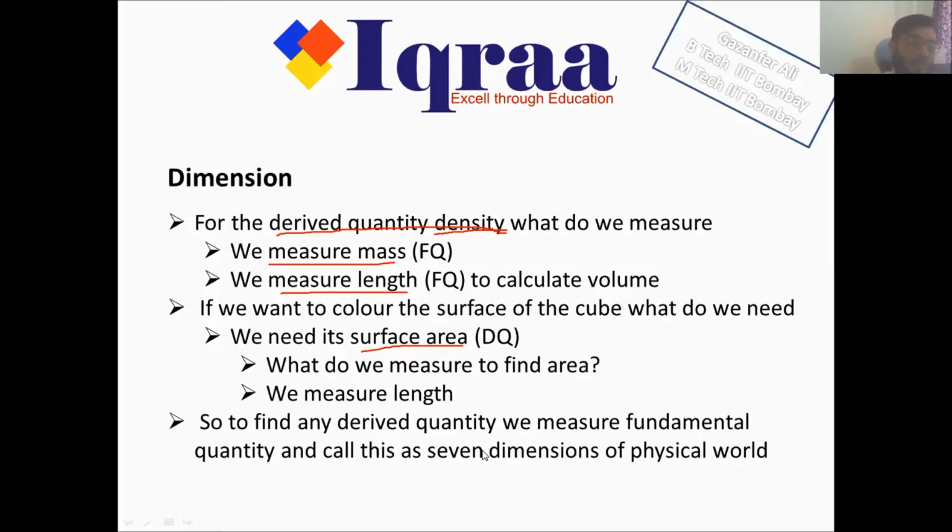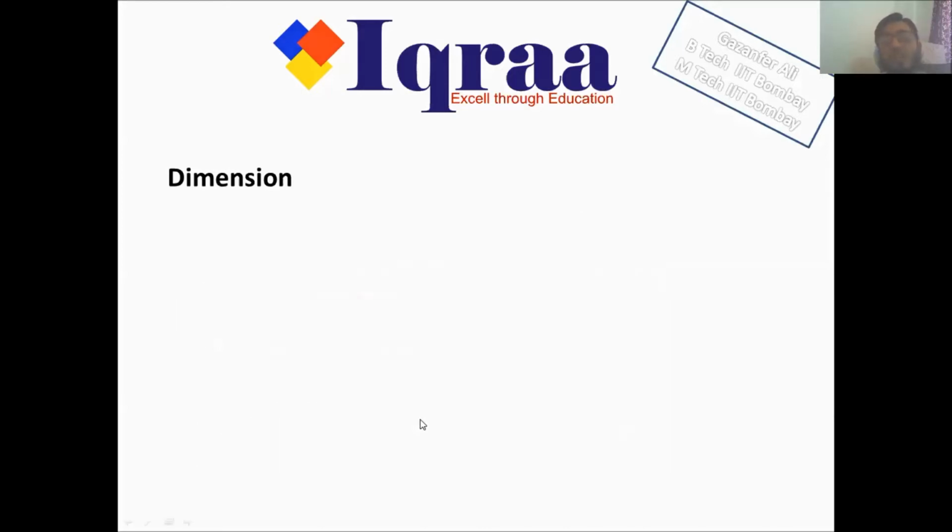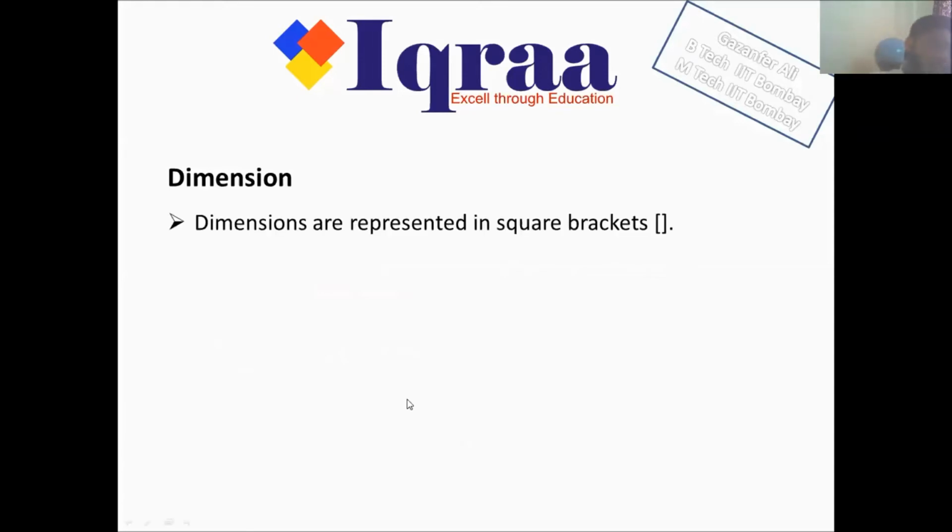So when you want to define the dimension, we have still not defined it, but we see that for any derived quantity, we are basically supposed to measure the fundamental quantities, and from those fundamental quantities, we can derive the derived quantities. So we call these 7 fundamental quantities the 7 dimensions of the physical world. Let's try to understand again what I mean by the 7 dimensions of the physical world and how we represent them. First of all, let's come to the representation part of it.